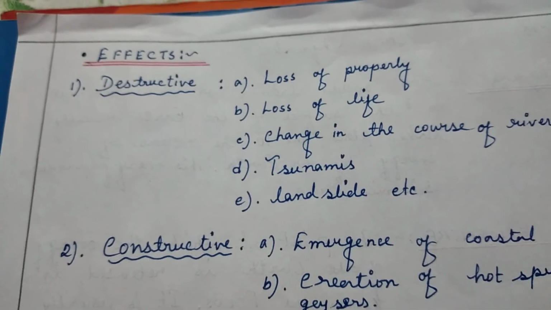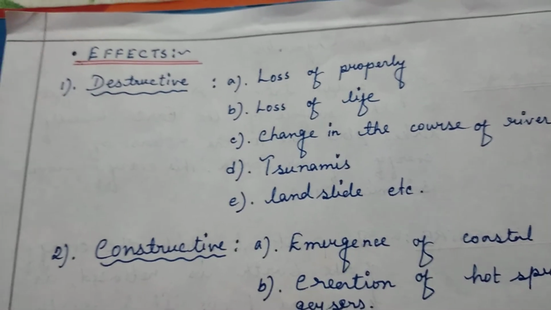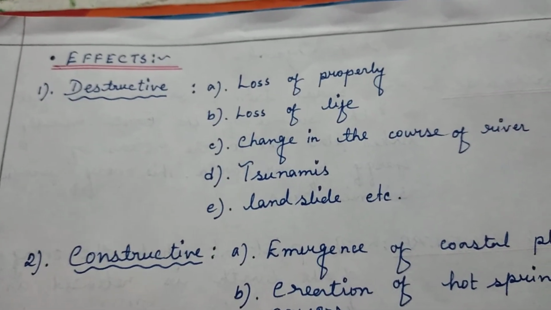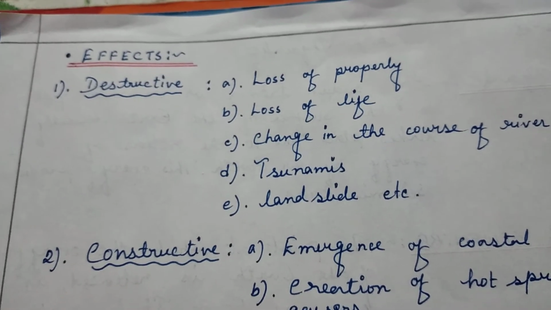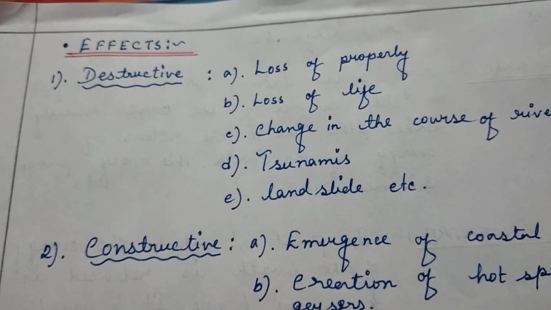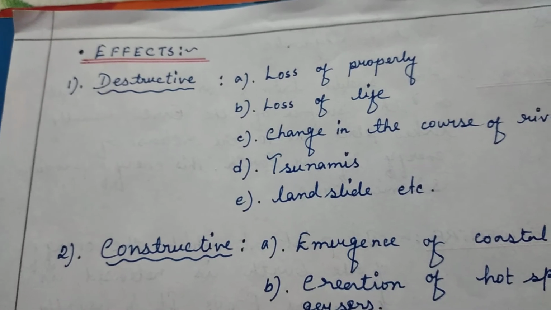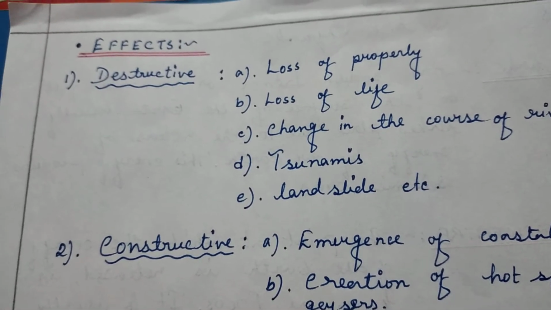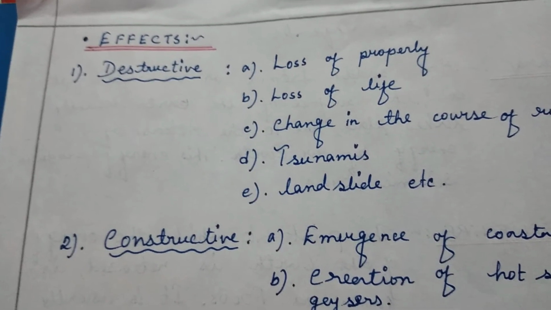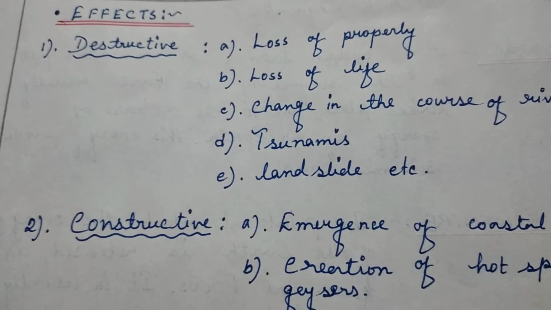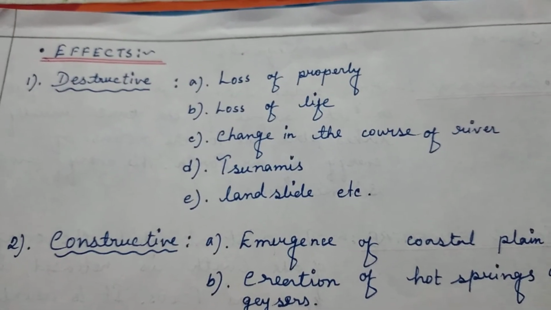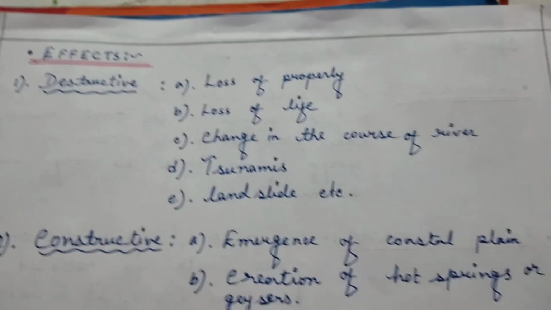So first, let us learn about the destructive effects which are more common and more known to us. The first thing that we can say is loss of property. Obviously, during an earthquake, different buildings may collapse, trees may uproot, electric poles may get uprooted, roads may develop deep cracks. So obviously it is a loss of property. Next is loss of life. Because of an earthquake, there is loss of human life and of other animals also.